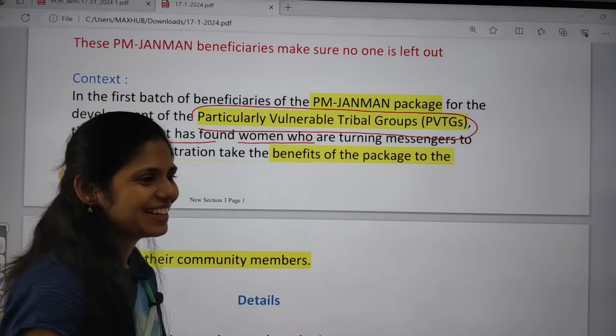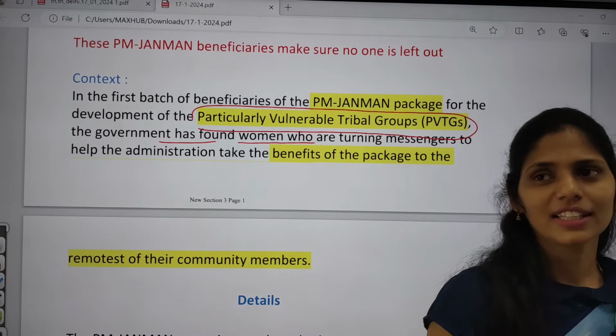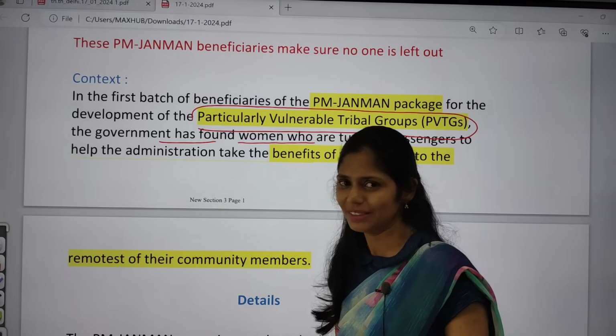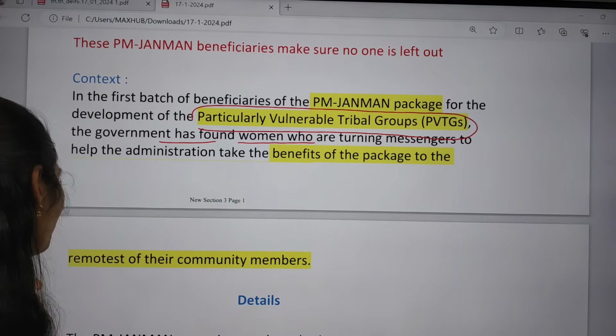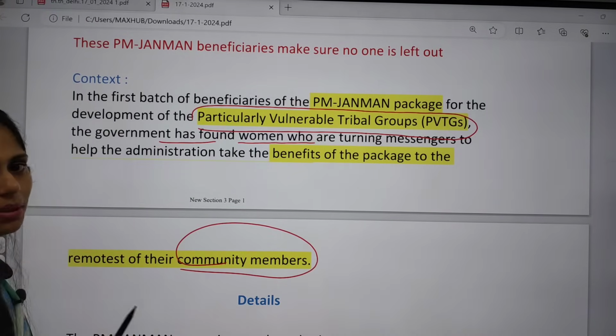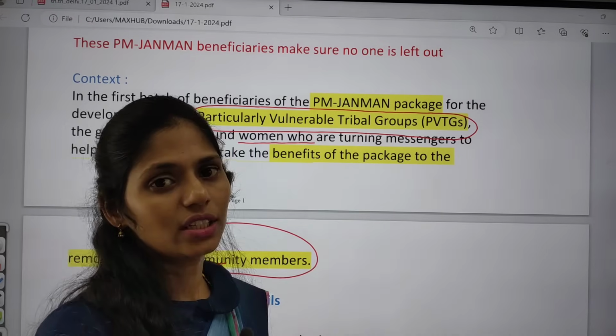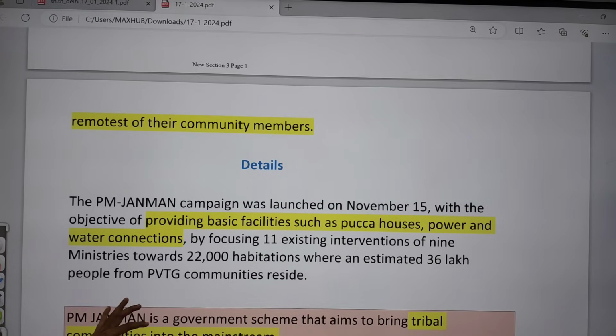There is one tendency of humans that if I am getting a benefit, I will also be thinking that my family members need to get the benefits. In the same way, in this PVTG community, women are helping the administration to take the benefits of this package to reach the other community members also. And the first batch of the fund has been released.